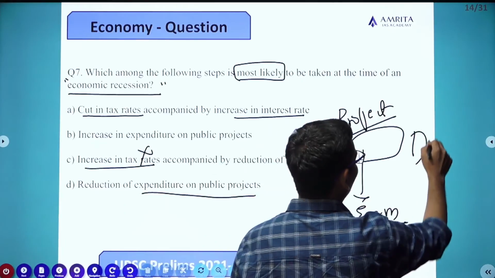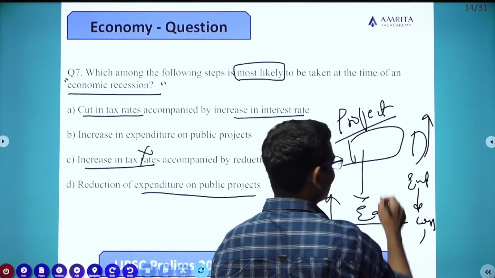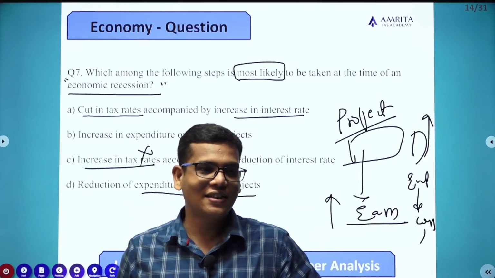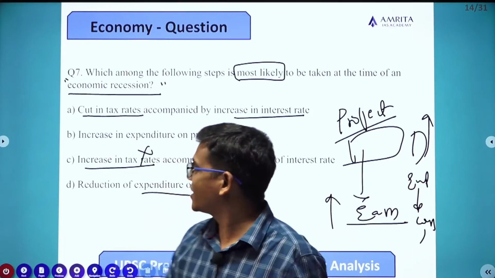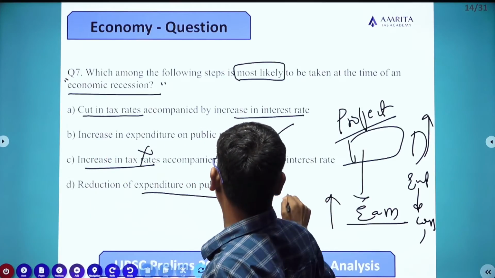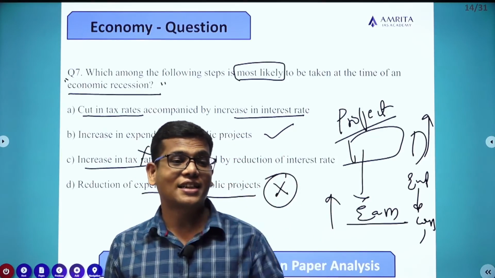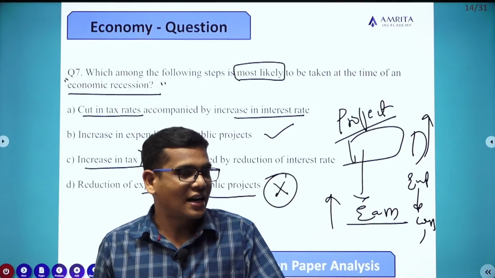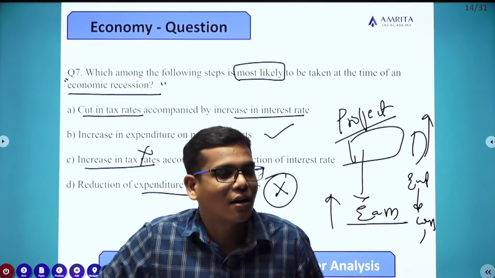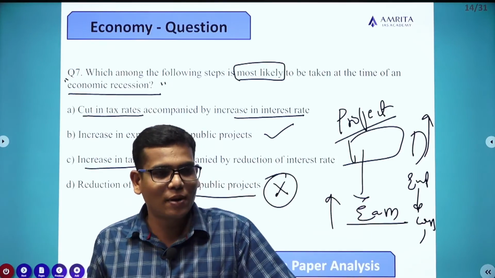Let the producer start production, and that creates employment. That employment leads to consumption, and that consumption again leads to more production. So this is how the cycle starts. When we are at the stagnant level, the cycle has to be started by the government. So the increase in expenditure on public projects is correct. Reduction of expenditure on public projects is wrong, because the government must be proactive in the production process. The Keynesian model says there must always be government involvement when something goes wrong, and during an economic recession the government must spend more on public projects.